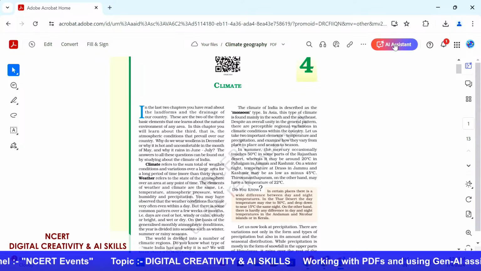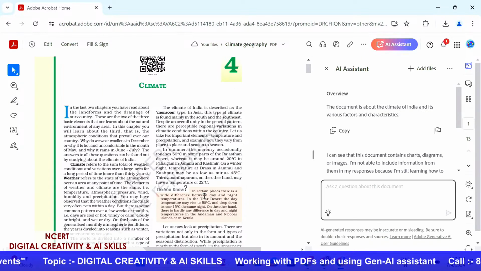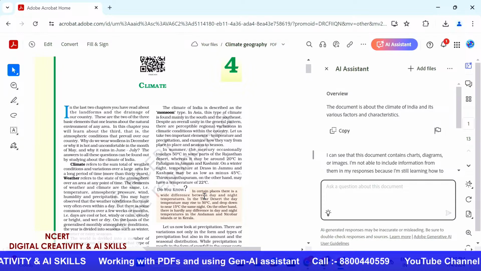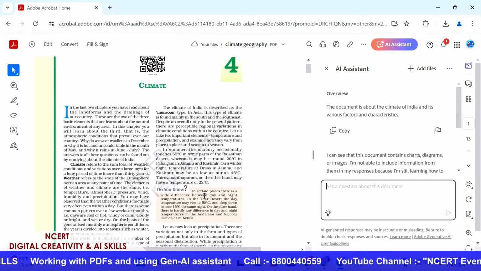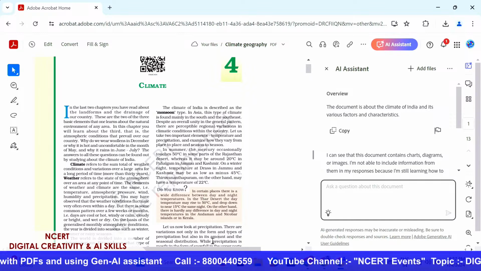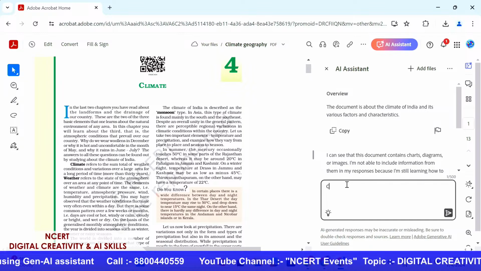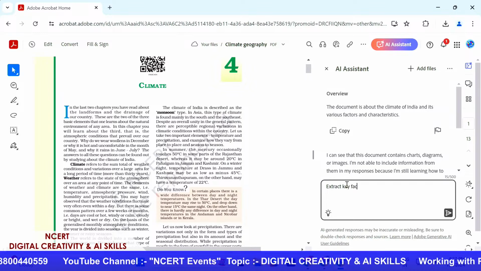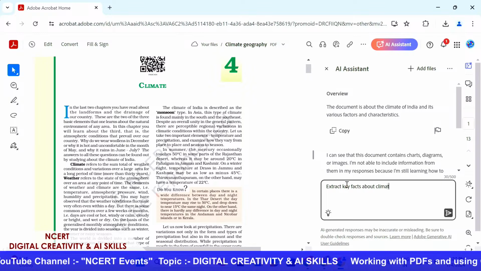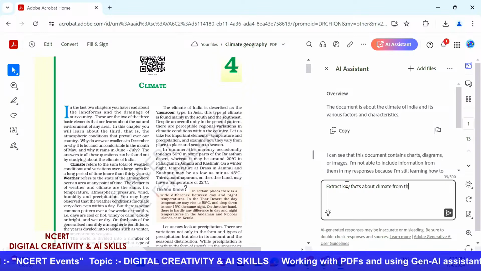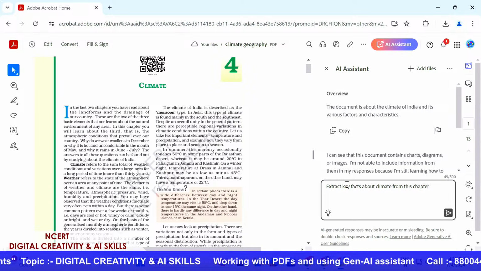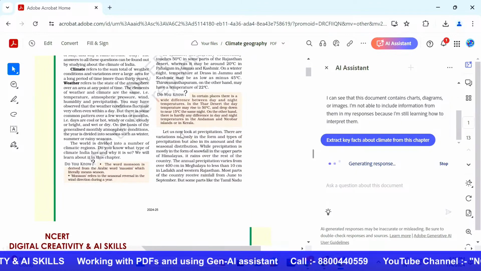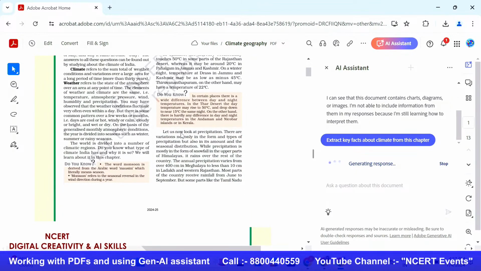So I'm just going to click on this AI assistant over here. My first question is that I really want to extract some key facts in this particular chapter about climate. So I'm just going to type in here, extract key facts about climate from this chapter. Once I press enter, it's going to do its magic and start extracting some key facts about the climate from this chapter.